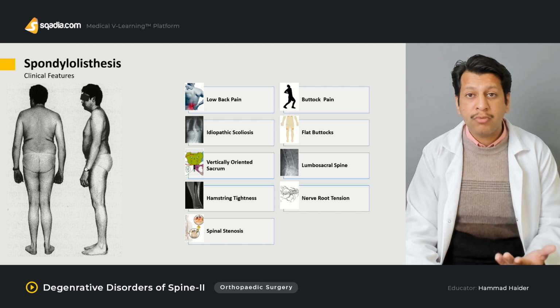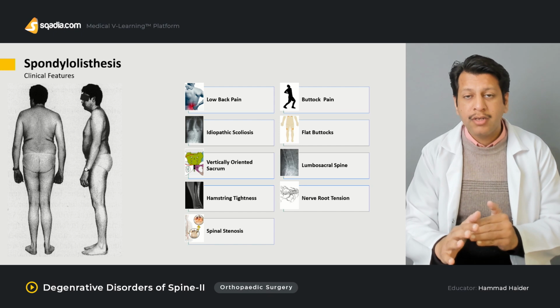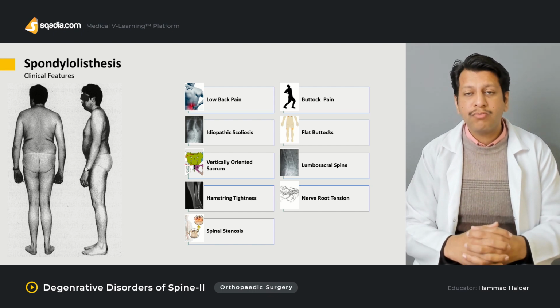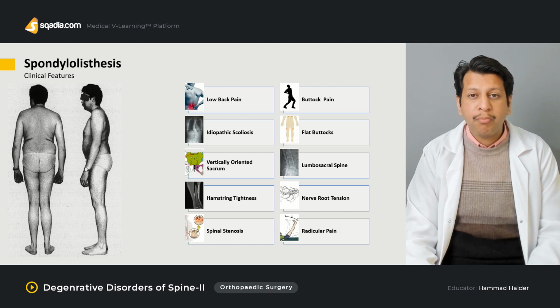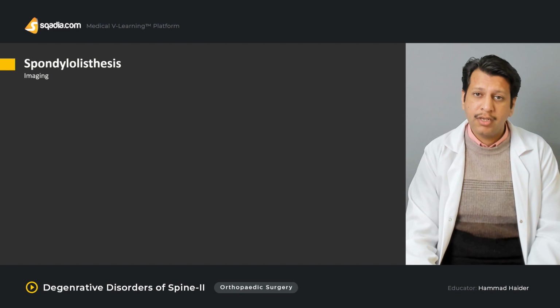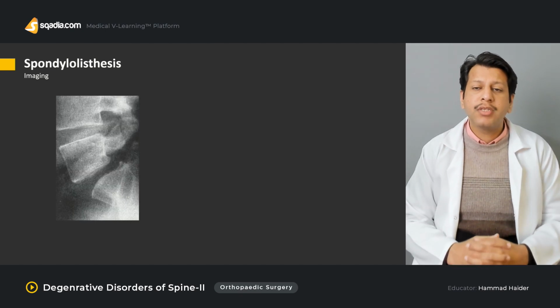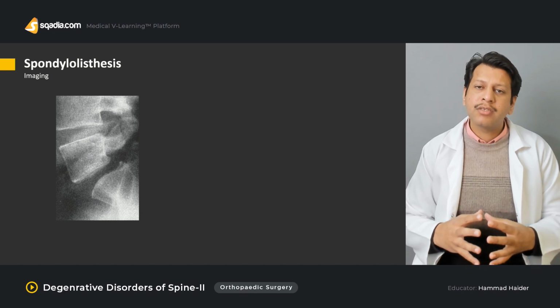That is something you need to remember, because once the slip occurs beyond a certain level, this may lead to this form of problem, and eventually spinal stenosis may occur, or radicular pain, which is due to nerve root tension or nerve root entrapment when it is exiting the foramina. Now imaging. First and foremost are always the X-rays. You get an AP and lateral view of the X-ray lumbosacral spine.